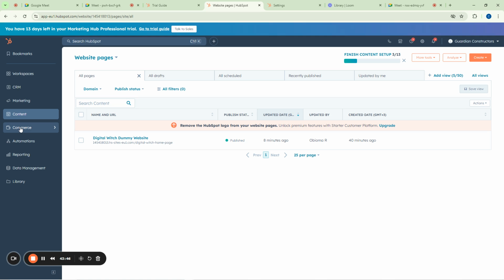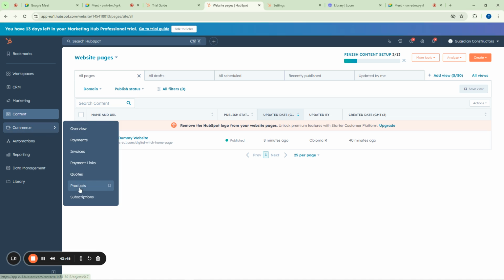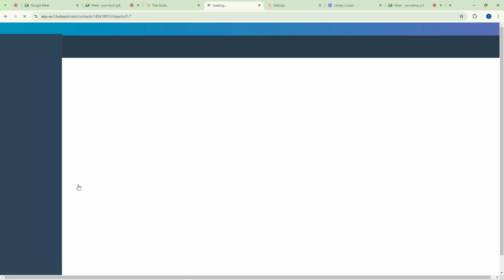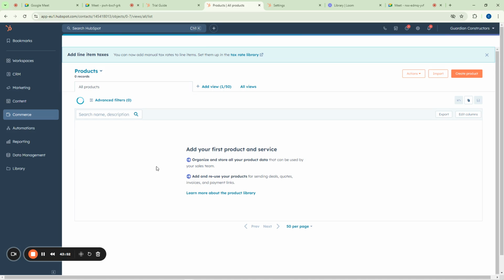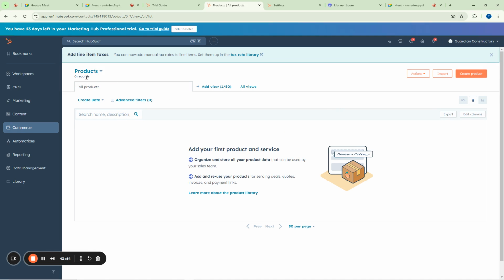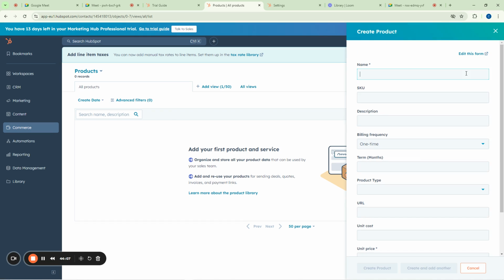Product list on your HubSpot. Go to your commerce, come down to your products here, click on it to open it. And at this point, it will tell you to add your first product and services. Now, let us assume that we have a building material shop. So I will come here to create my product and go towards create products. And on this part, I will add all the things that I'm selling here.